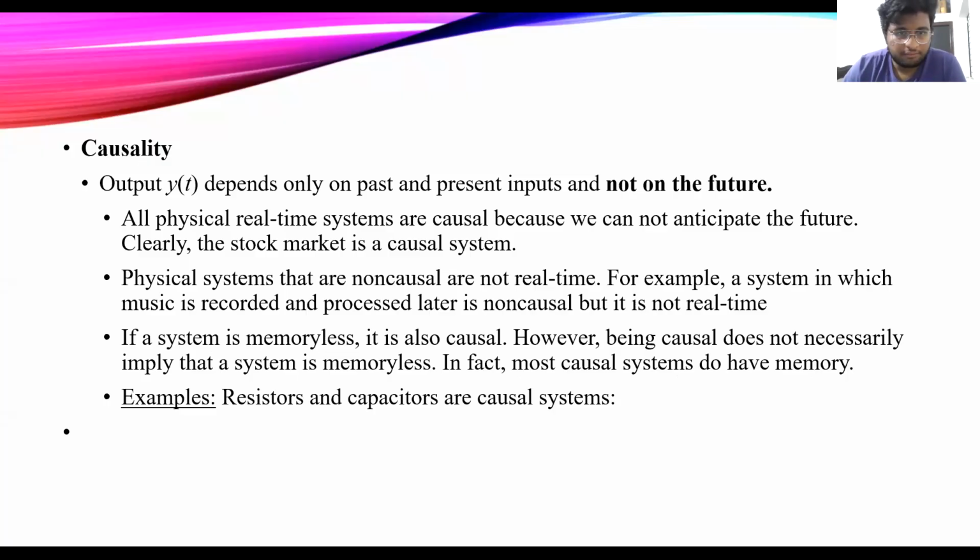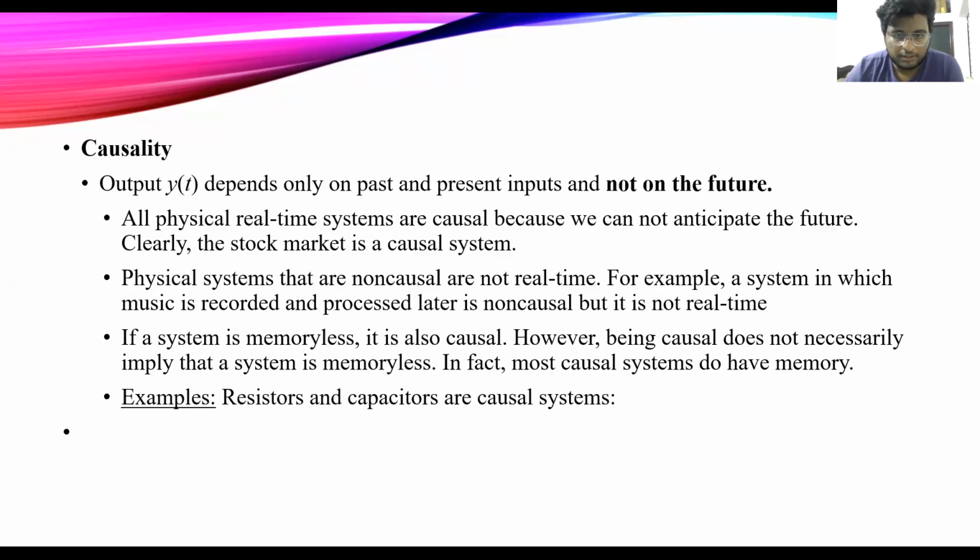Time invariant and time varying is a property of a system which makes the behavior of the system time independent. A system is said to be time invariant if the input output characteristic does not change with time. If x of t gives rise to y of t, then x of t minus capital T gives rise to y of t minus capital T. A system not satisfying the above requirement is called a time varying system.